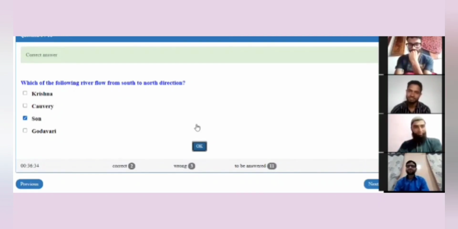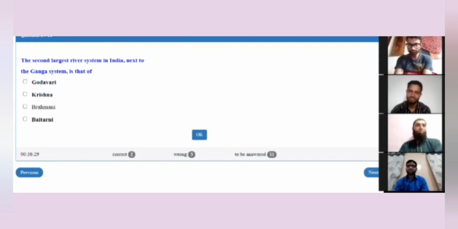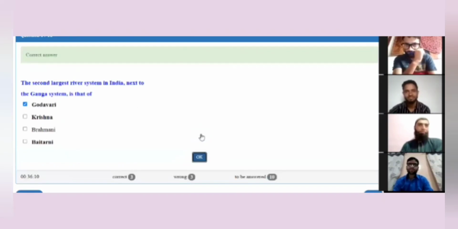The next question is for Mr. Ejaz again. The second largest river system in India next to Ganga system is that of Godavari, Krishna, Brahmani, or Baitarni? Godavari. Let me lock the answer. Yes, it is the right answer.